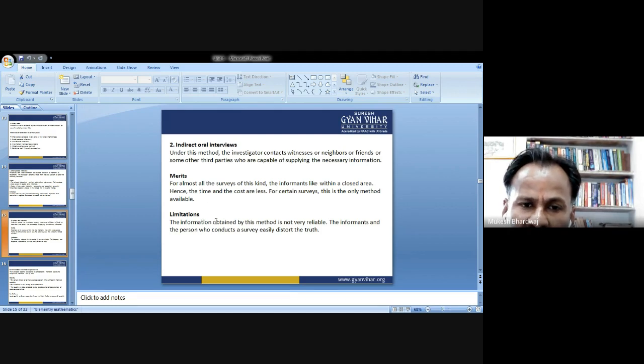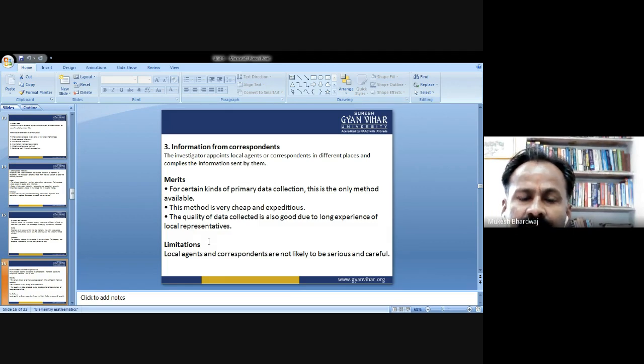Limitation or disadvantage: the information obtained by this method is not very reliable. Yes, obviously it is not very reliable because we are getting the data from third parties, and a third party can distort the message, or communicate in some other way without giving the exact details of the data. The informants and the person who conducts the survey can easily distort the truth. So the truth can be easily distorted. Okay, this is the disadvantage.